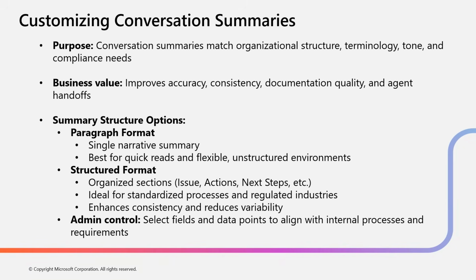Customizing conversation summaries lets you match Copilot's output to your organizational structure, terminology, tone, and compliance requirements. You have two main format options. Paragraph format produces a single narrative summary, ideal for quick reads when agents need a fast overview.